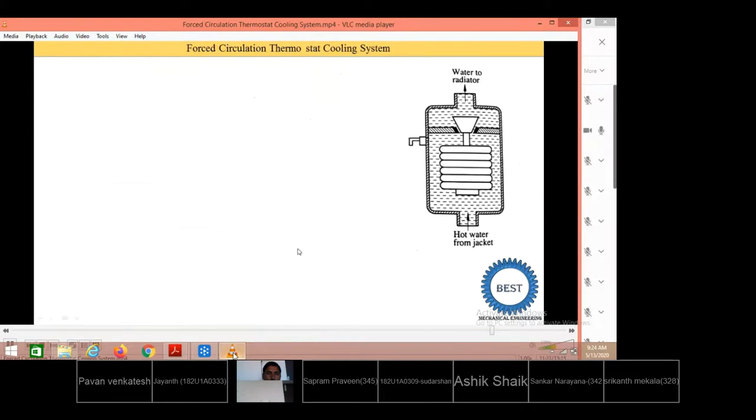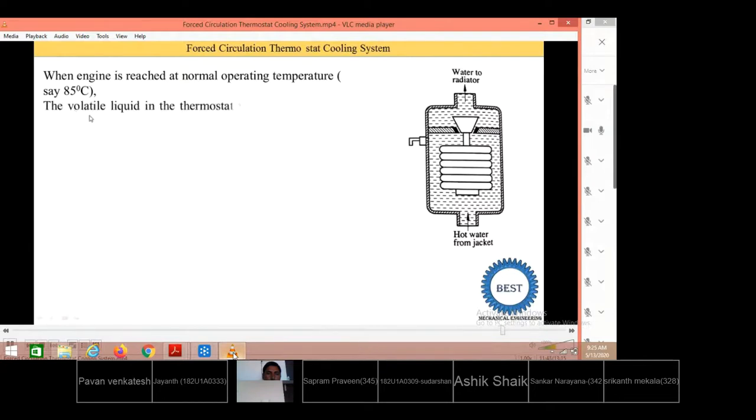Now, when the water temperature reaches 85 degrees centigrade, what happens? We need to open this valve. So how does it open? When the engine reaches normal operating temperature, which is 85 degrees centigrade, the volatile liquid in the thermostat valve is vaporized.